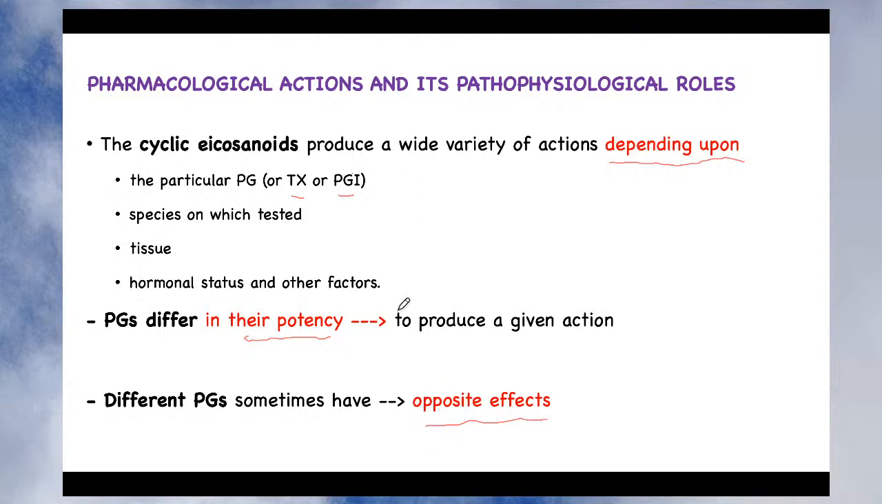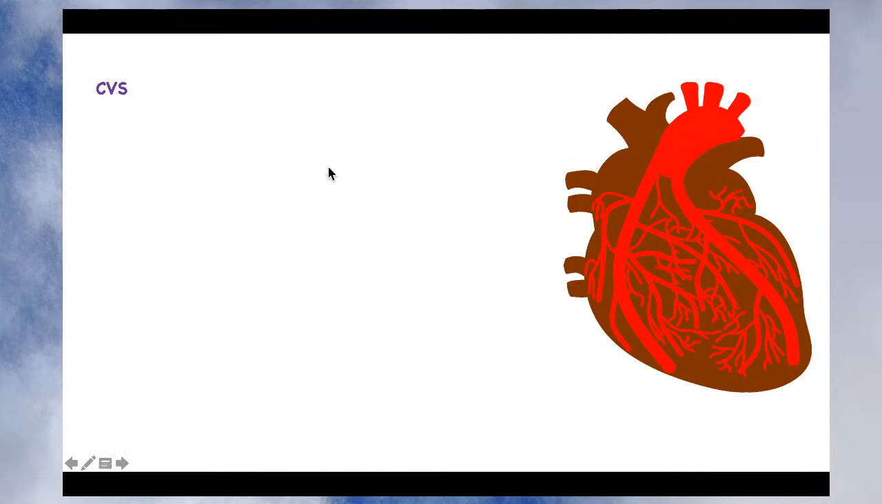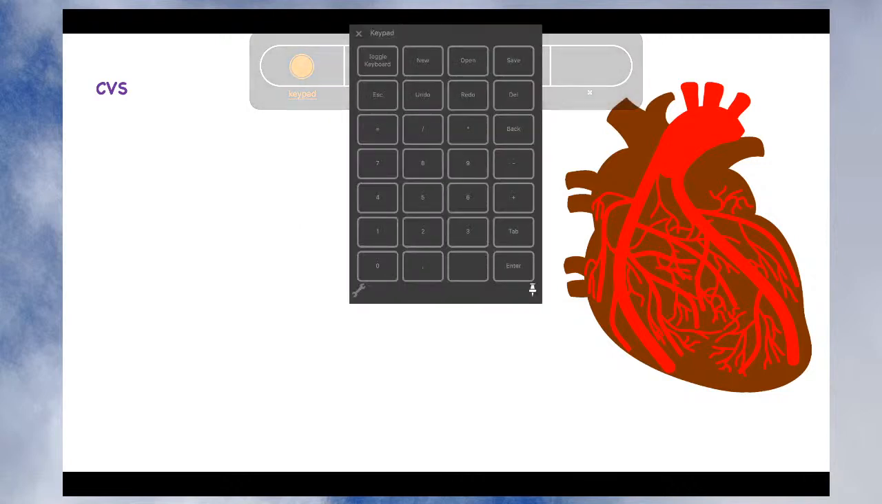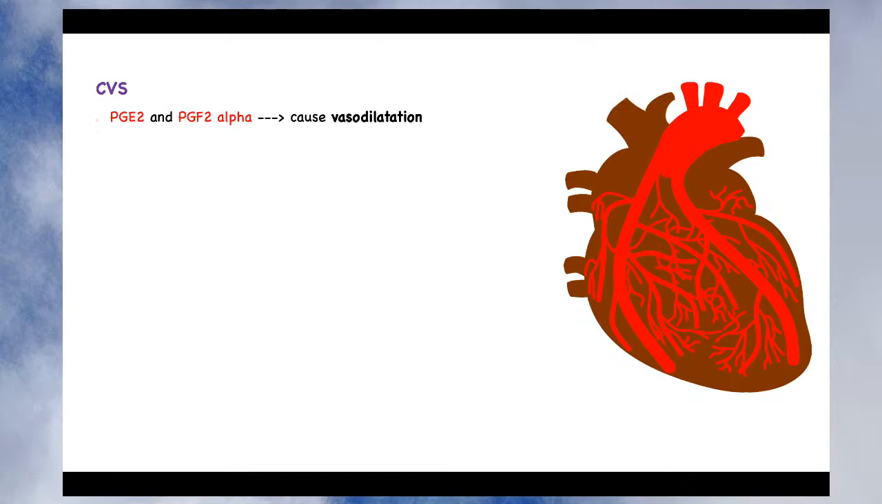So it will be very clear to you about the different factors which affect the pharmacological action and pathophysiological role of cyclic eicosanoids. Now we'll start with the pharmacological action of eicosanoids on different tissues. Let's start with the cardiovascular system. What is the action of eicosanoids on the cardiovascular system? Remember that the action on the cardiovascular system depends on the type of the prostaglandin. We are starting with the prostaglandins and the thromboxane, and leukotrienes we will see later on. In the next lecture we will study in detail the pharmacological action of the leukotrienes.